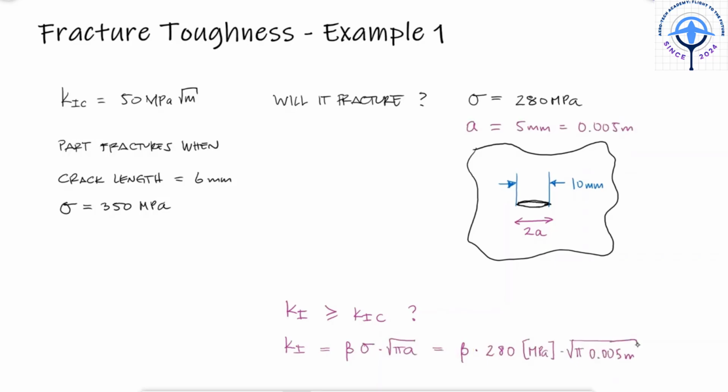When using theoretical information to solve for Ki, we usually look up this beta or capital Y coefficient by looking at the different charts for the different types of loading. However, in this case I have experimental results.